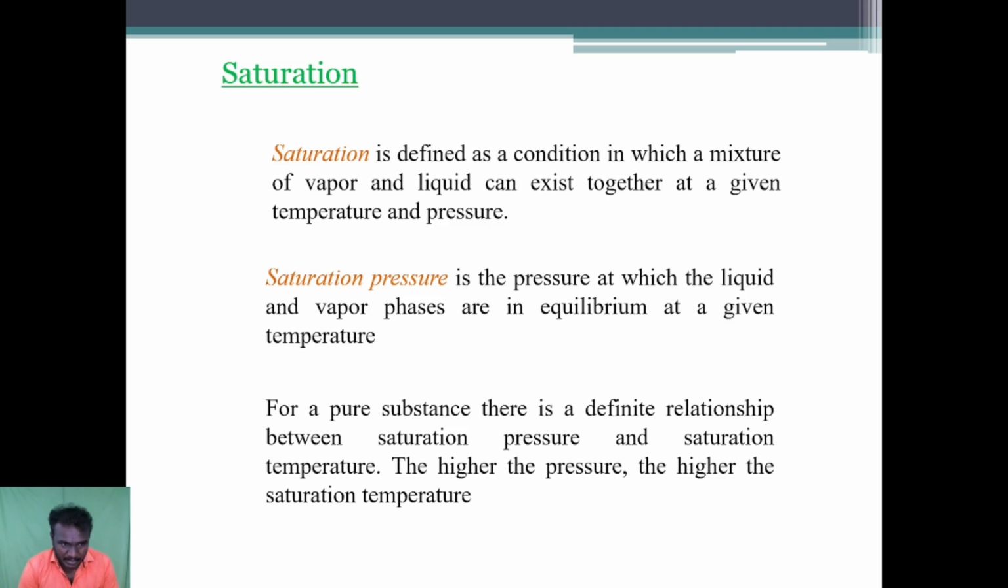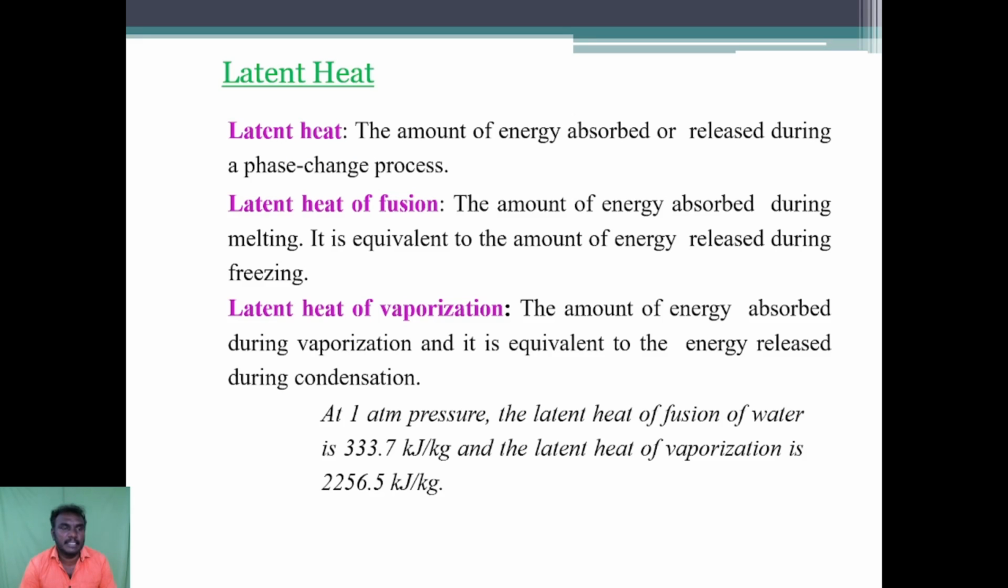Next, saturation. Saturation is defined as the condition in which a mixture of vapor and liquid can exist together at a given temperature and pressure. What is saturation pressure? The saturation pressure is the pressure at which the liquid and vapor phases are in equilibrium at the given temperature. For a pure substance, there is a definite relationship between saturation pressure and saturation temperature. The higher the pressure, the higher the saturation temperature.